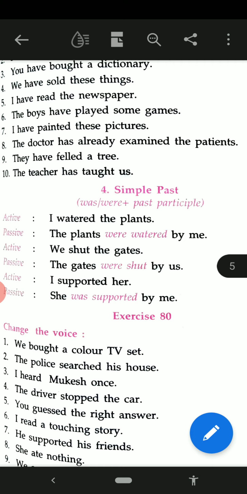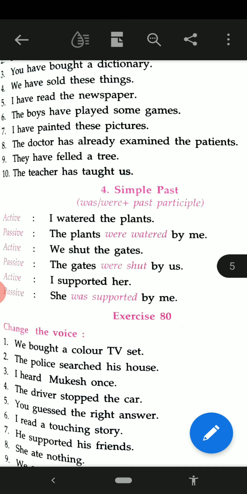Now see exercise number 80 on the basis of this simple past. We bought a color TV set. So let us change it: A color TV set was bought by us.